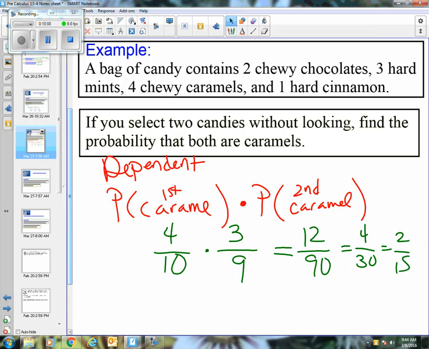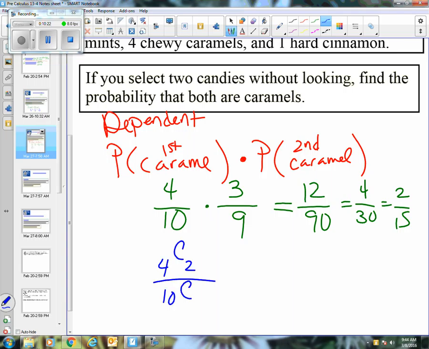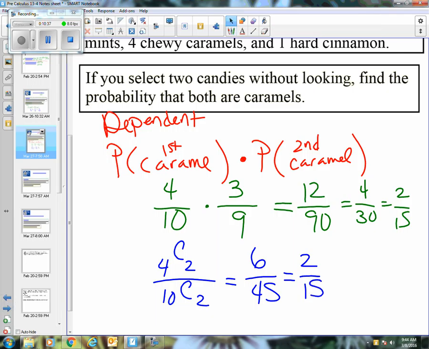Now, I know some of you might have done this differently, or we talked about it yesterday in a little bit different way. I want you to compare what we just did to 4 choose 2 over 10 choose 2. And I want you to do that ratio and see what you come up with for that. 4 choose 2, 6 ways. 10 choose 2, 45 ways, which also reduces down to 2/15.